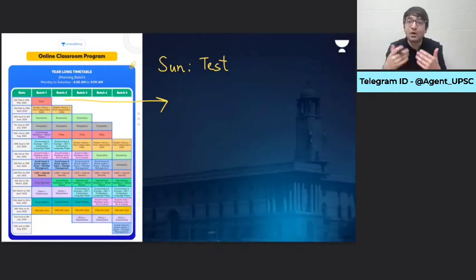Because my dear, mains is all about answer writing. Whatever knowledge, whatever information you gain from these lectures, unless you apply that knowledge, it makes no sense. Because ultimately, you will have to crack this examination. For that, revision and practice are the two most important ingredients for success. But sir, what about current affairs?